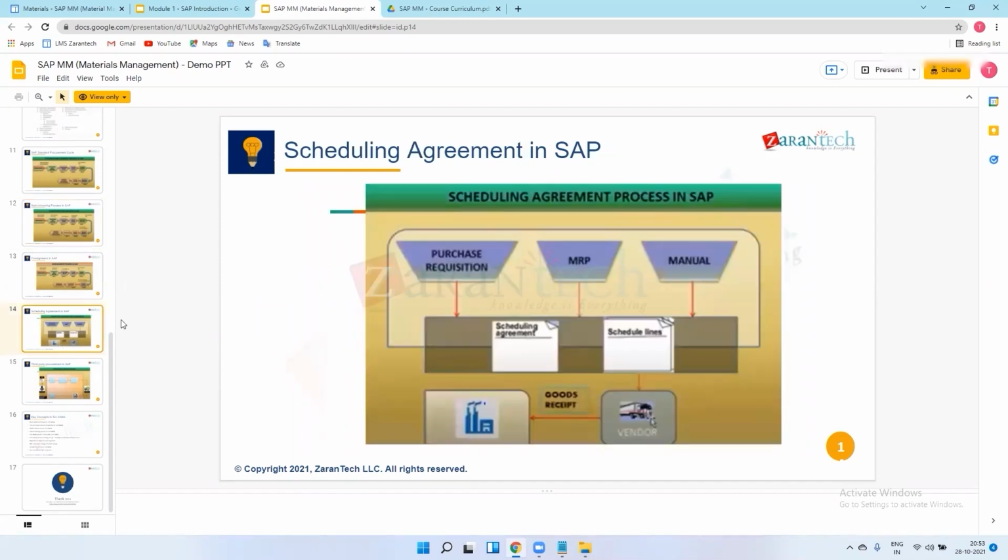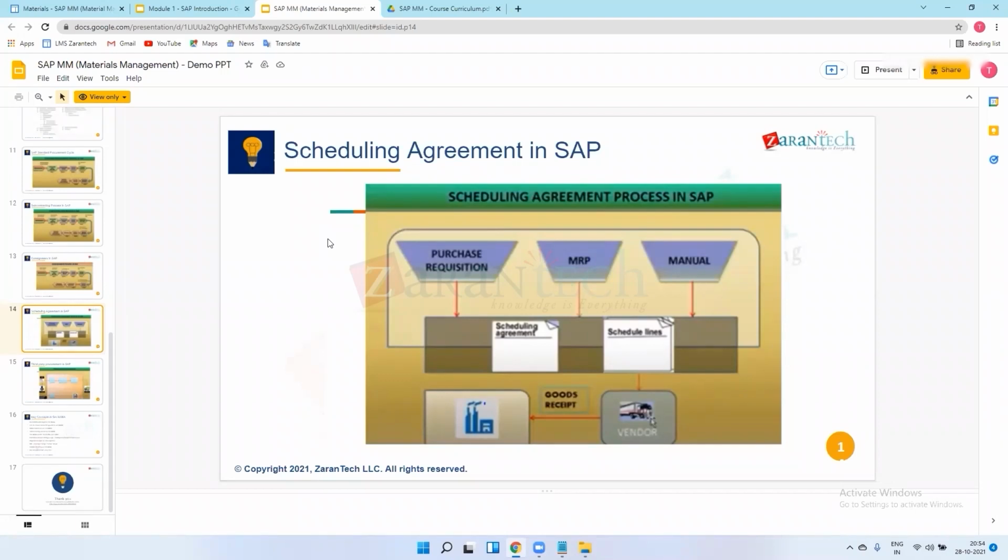So in this scheduling agreement, the vendor has limited space, and they want material to be dispatched as per the company's requirement. In the PO we require 100 material. We create one PO for 100 quantity, saying I require 100 tires for this much price. One tire has a price of 2000 rupees, so 2000 into 100 is the total value. For this price I will procure material from you, and I create that PO in the system.